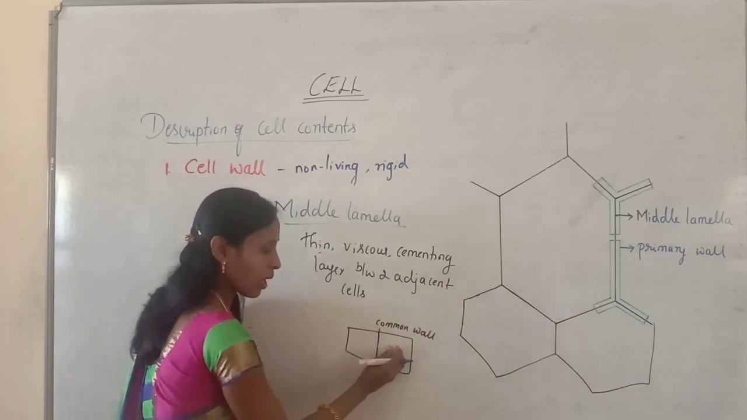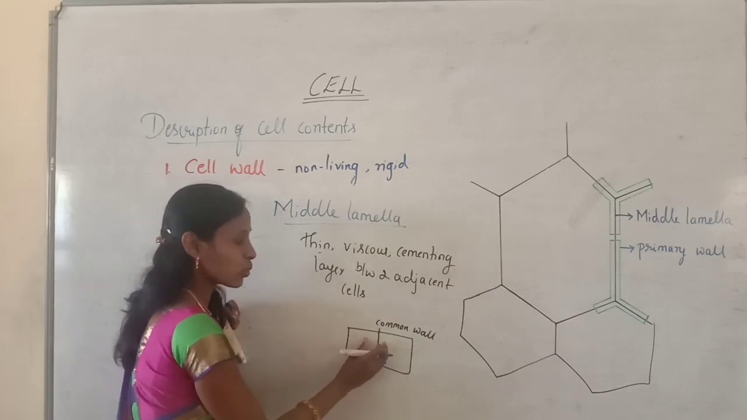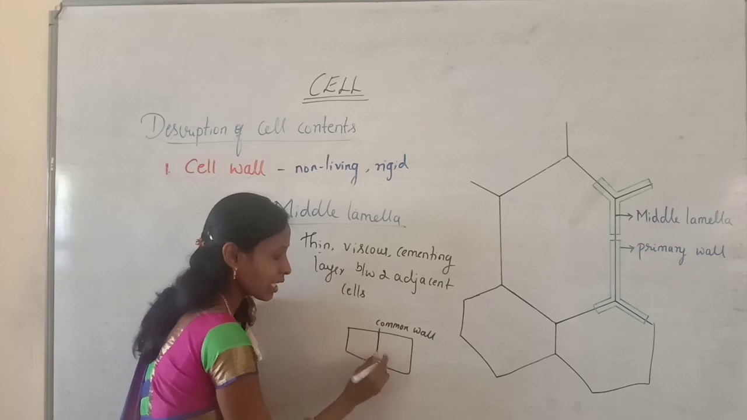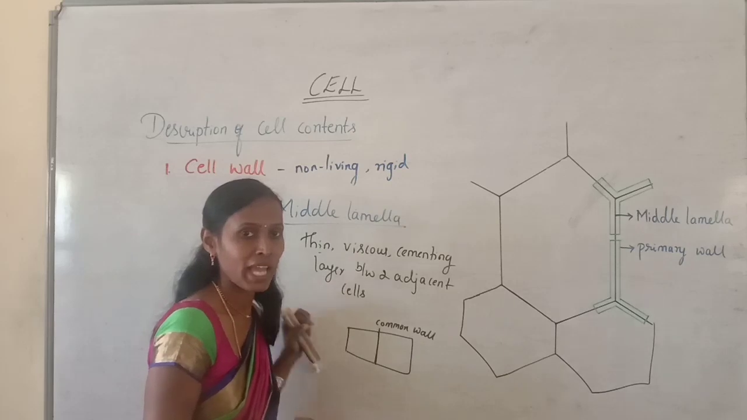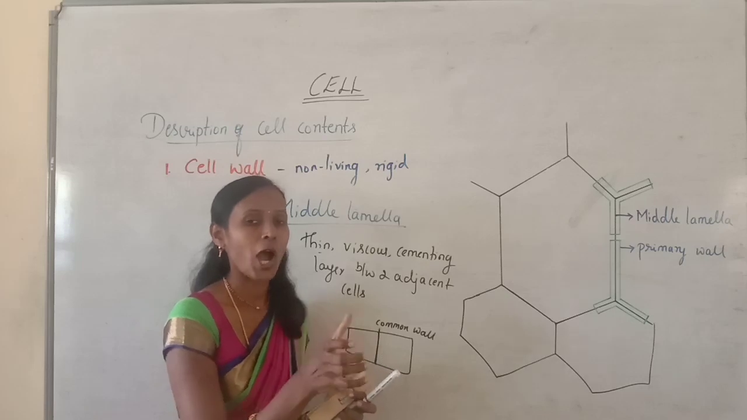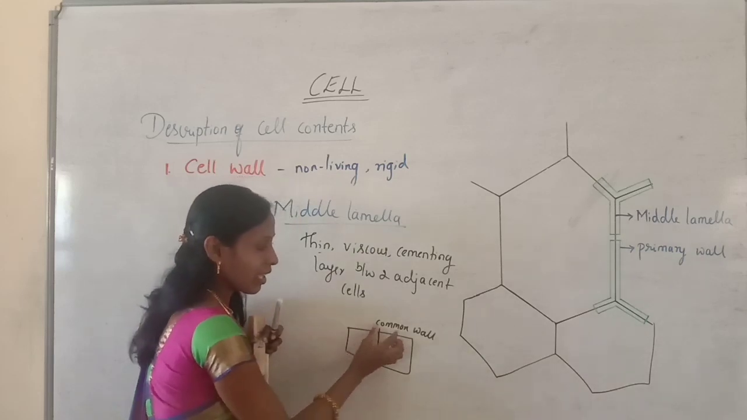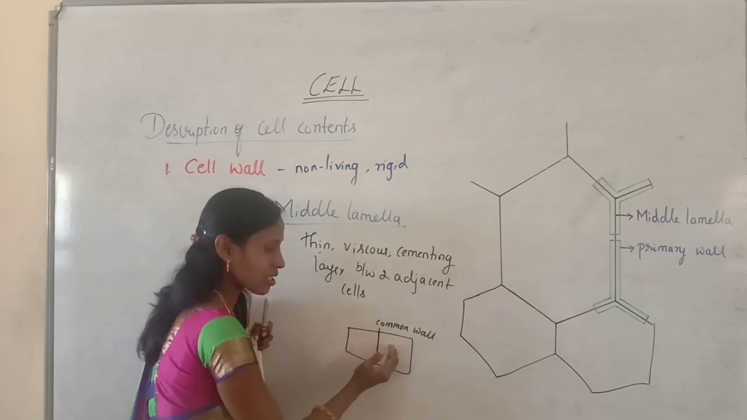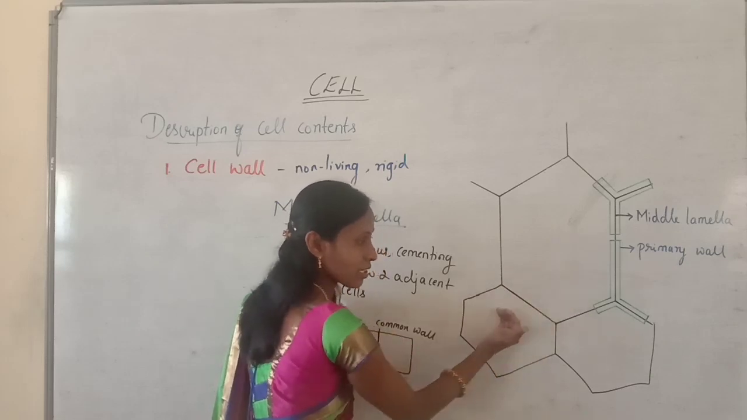So this is one room. Adjacent to this room there is another room, and in between these two rooms there is a common brick wall. The common brick wall you can see between the two adjacent rooms, that is what we consider as the middle lamella. I am just comparing this middle lamella to the common brick wall between two adjacent cells. Try to understand. Like the brick wall which is present between the two adjacent rooms, likewise there is a cementing layer between two adjacent cells.